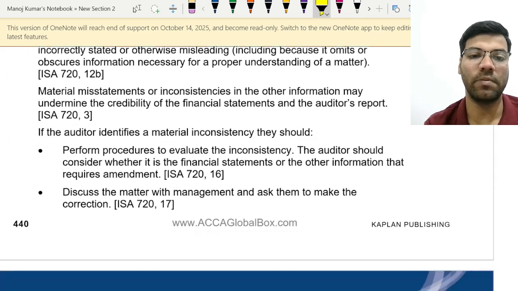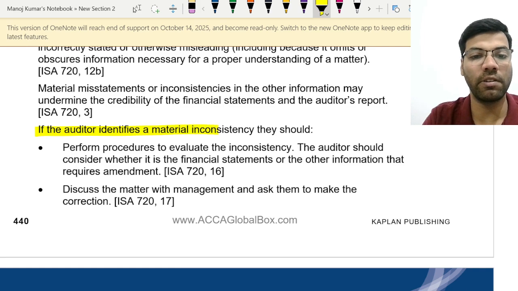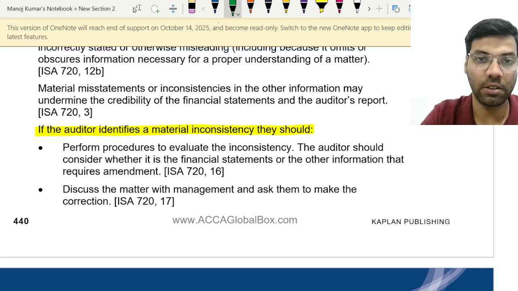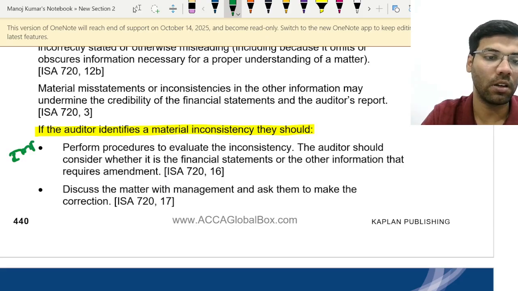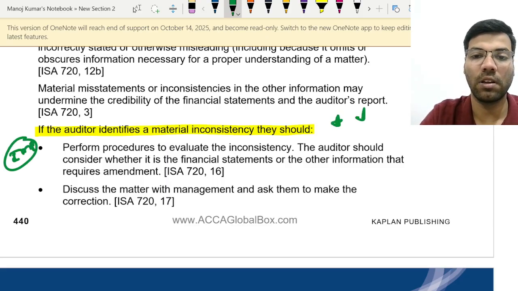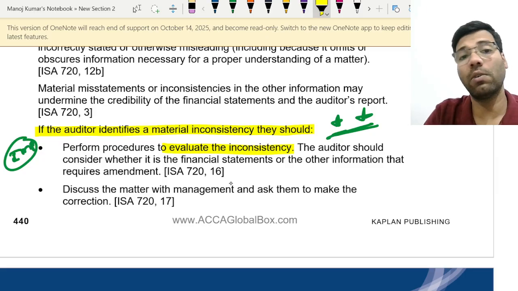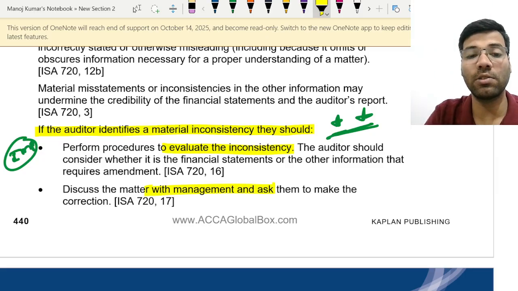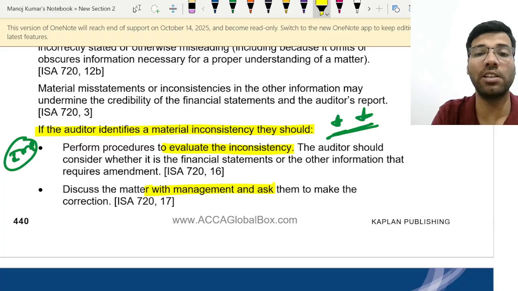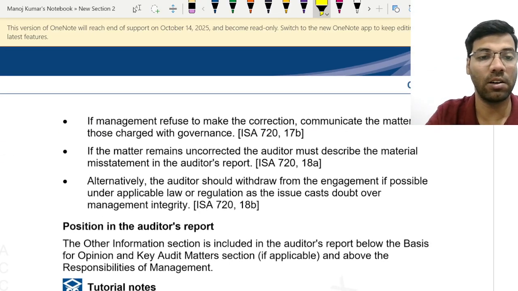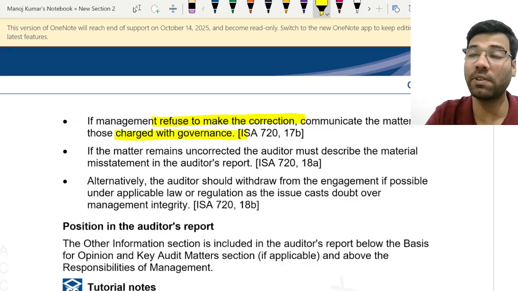Next, see, this part is again important. In ISA 720, this part is important. So auditors need to perform procedures only to evaluate the inconsistencies. Once you identify the inconsistencies, you tell the management and ask the management to take relevant action on that. If the management refuses to make any corrections, then communicate to those charged with governance.